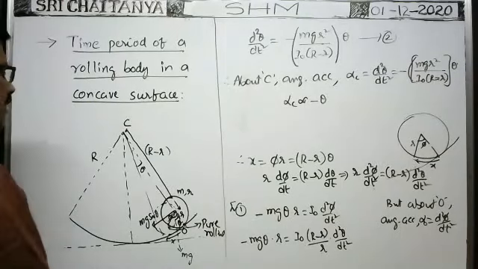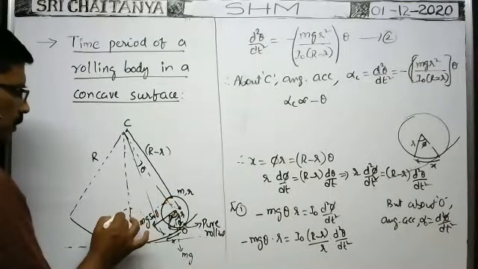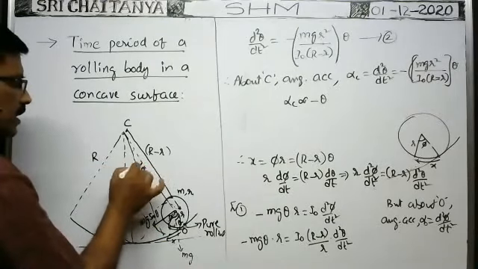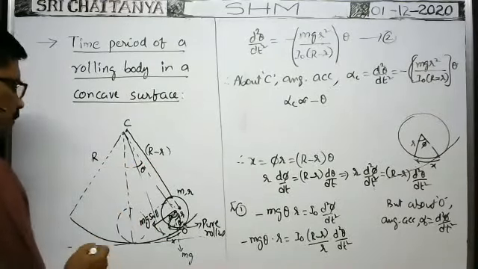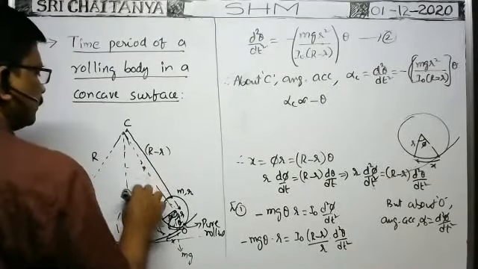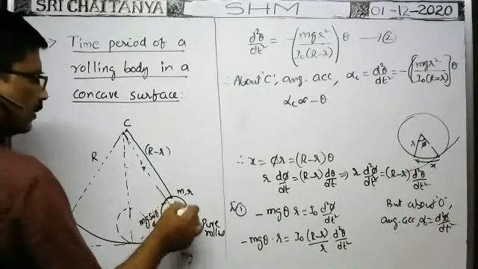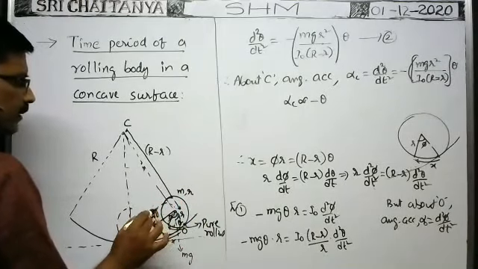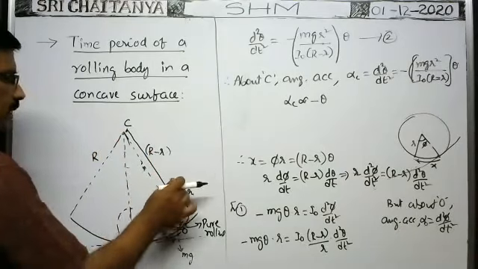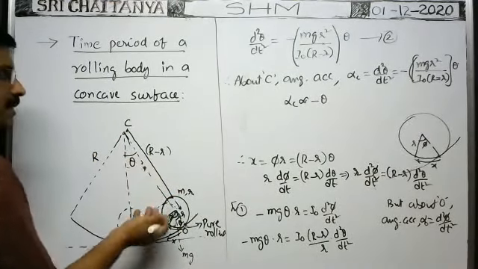Suppose whenever it turns through an angle theta, if the sphere comes to this position, then this angle is equal to theta only. That's why you take it like that. Whenever the body rolls through an angle phi with respect to the center, then about this point C, the body comes through an angle, say theta.